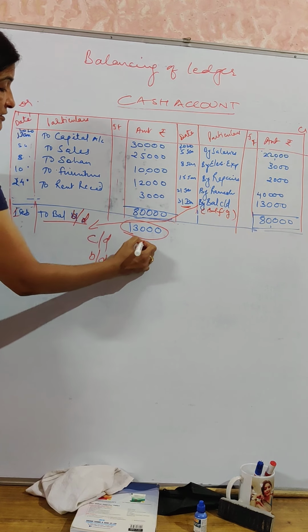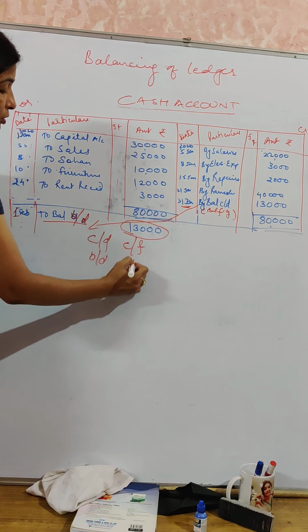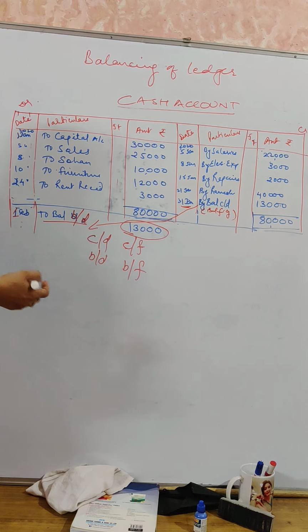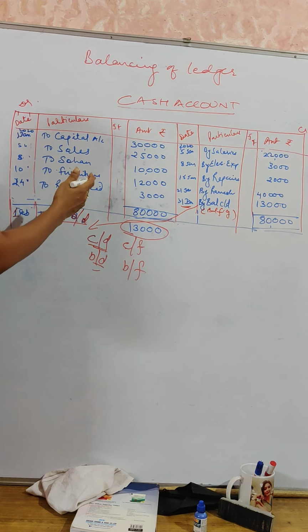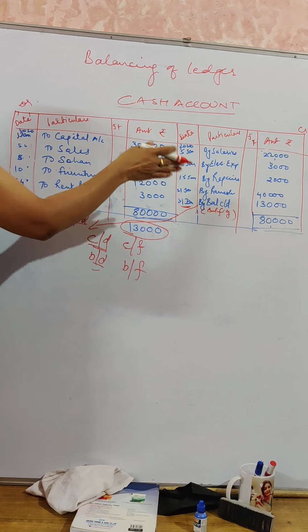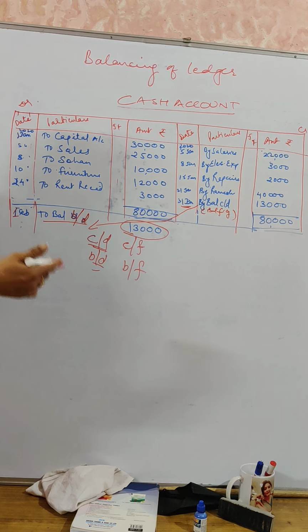Or one can write it CF, carried forward or brought forward. So choices here, you can write down carried forward or brought forward, or carried down or brought down. Carried down will be the balancing figure. All assets will have a debit balance. All liabilities will have a credit balance. That further we are going to discuss.